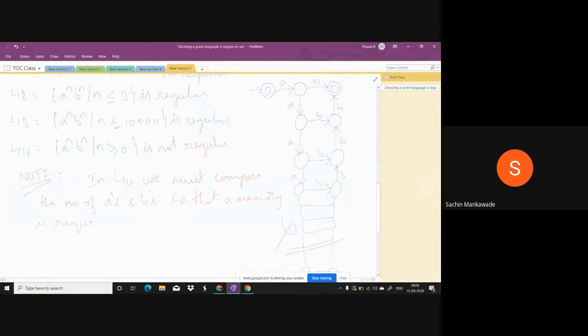But a finite automata does not have the memory.